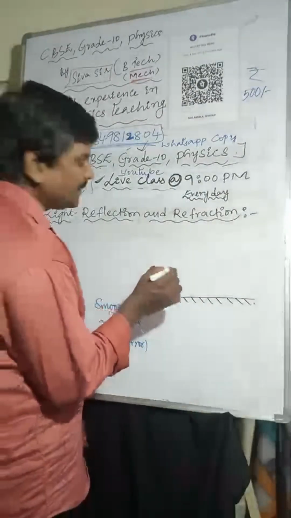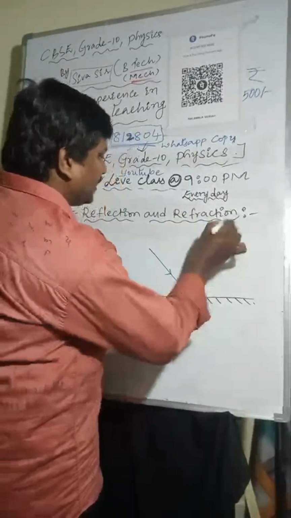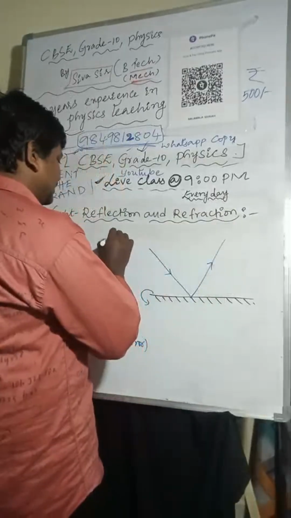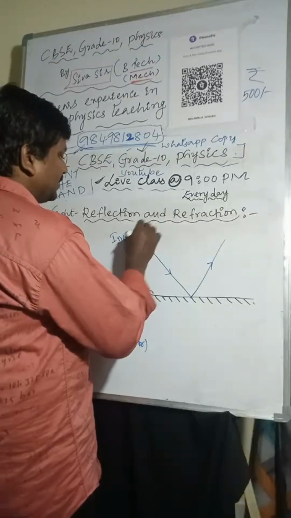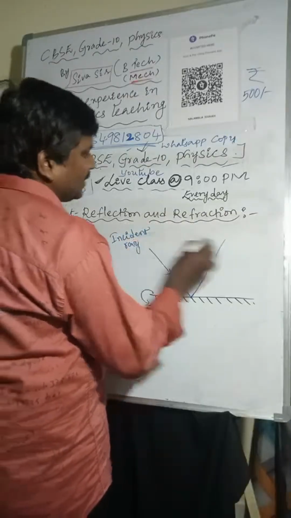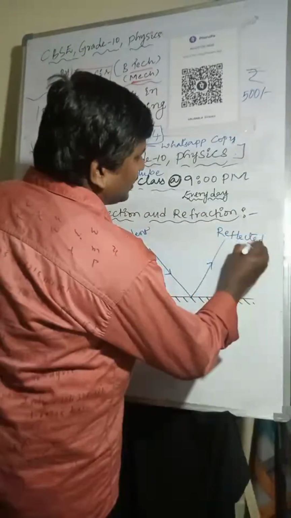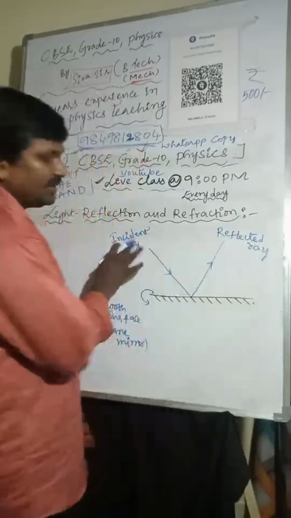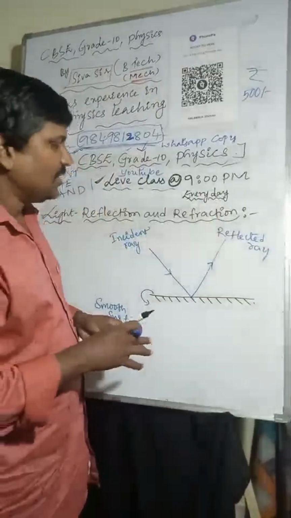The light which is reflecting back is called the reflected ray.